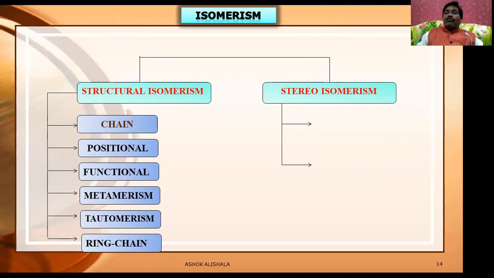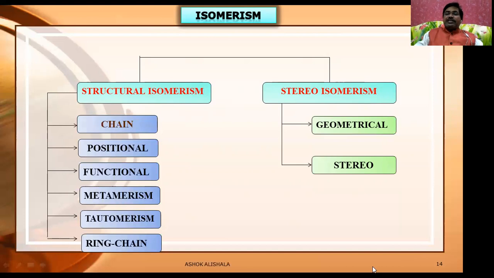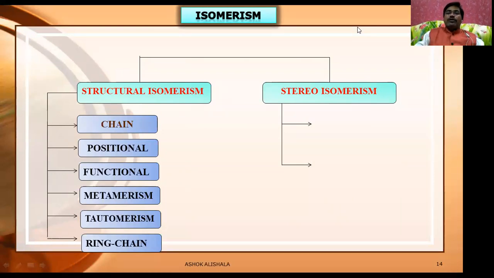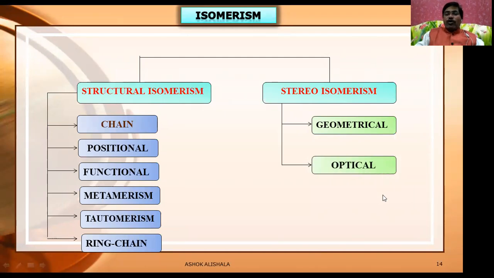Let us see what the types of stereoisomers are. Stereoisomers are classified into two categories. One is called geometrical isomerism. Another is optical isomerism. The geometrical isomerism and the optical isomerism we will discuss in the coming sessions.